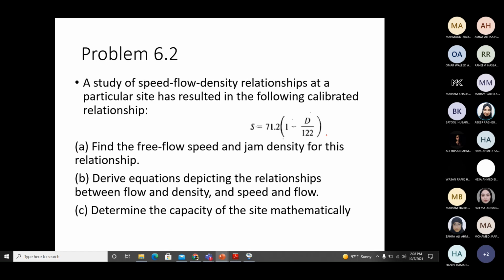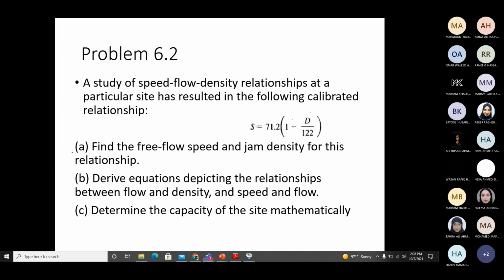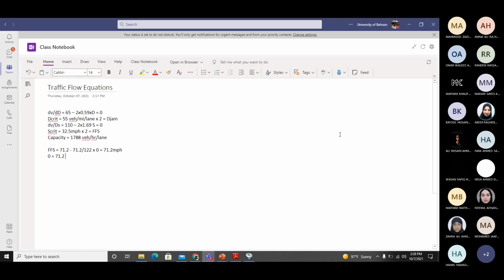Again, at jam density, the speed will be zero because nobody can move. So to find jam density, I will now put speed equal to zero, and this equation remains the same. Okay, so I'm opening the bracket again: 71.2 minus 71.2 divided by 122 into k jam. So k jam equals 71.2 divided by 71.2 multiplied by 122. So that means this is 122 vehicles per mile per lane.